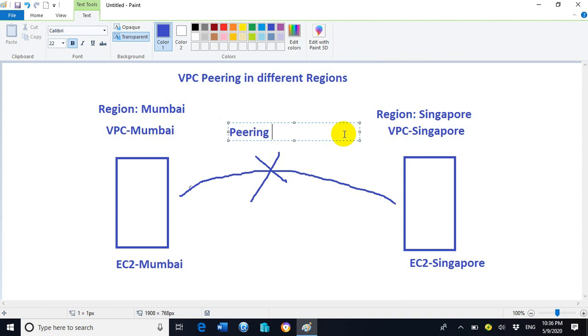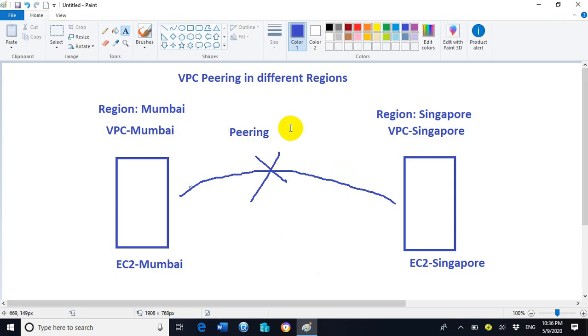With the help of configuring and enabling peering between the different region VPCs, EC2 Mumbai will start communicating with EC2 Singapore. So this is the scenario. Let's understand it more practically with a lab demonstration on the AWS portal. So let's move on to the portal.